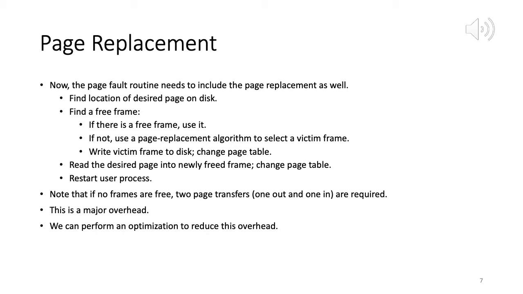So we do a page out, the victim page is written to disk, and after that the required page is paged in from disk to memory. So page out of the victim page, which has to be replaced, from memory to disk, and page in of the desired page which we need to access, which caused the page fault and page replacement, from disk to main memory.